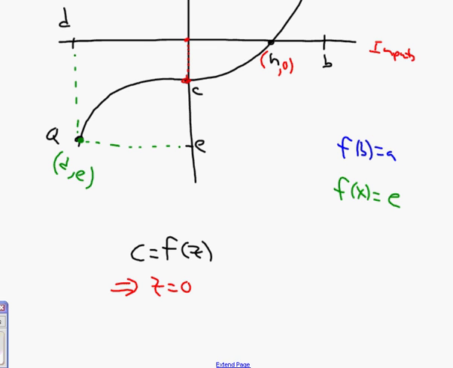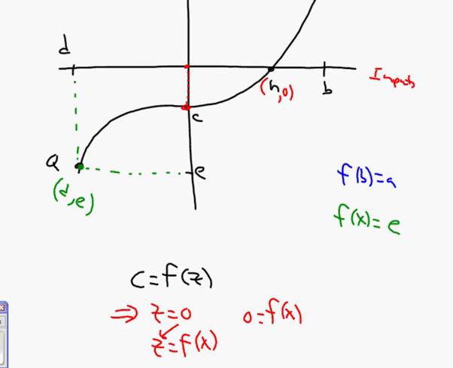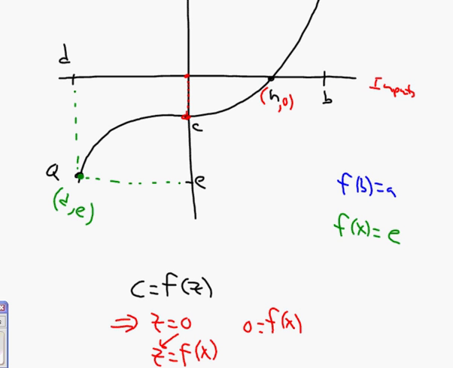The next thing that happens is they say, hey, wait a minute. Z equals f of x. What's x? Well, now we know Z is 0. 0 equals f of x. When is the output 0? Well, the output's 0 at h. That's what we said earlier by labeling this point. So this implies that x equals h. Okay? And that's about it. We'll stop there.